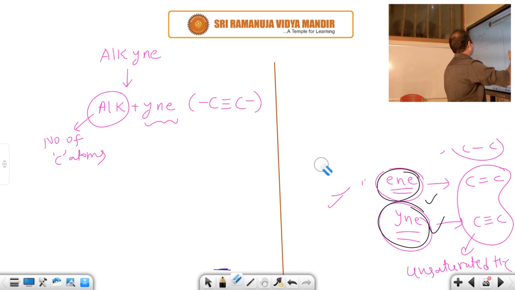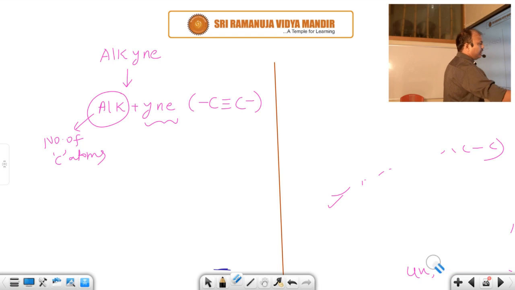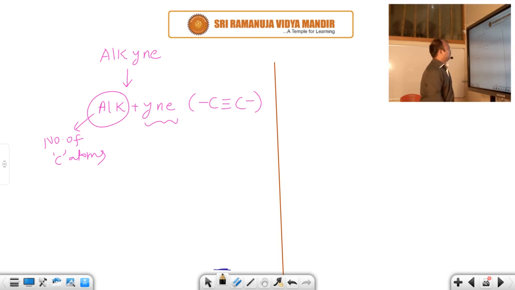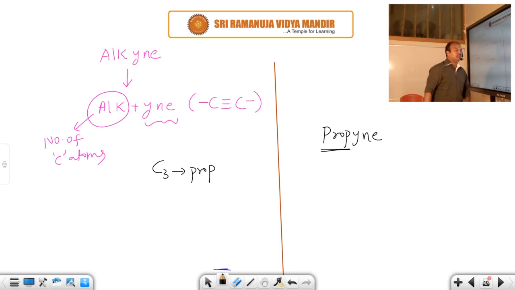Okay, for your sake I take one example for an alkyne: propyne. Prop means how many carbons? 3 carbons. 1 carbon is meth, 2 carbons eth, 3 carbons prop.